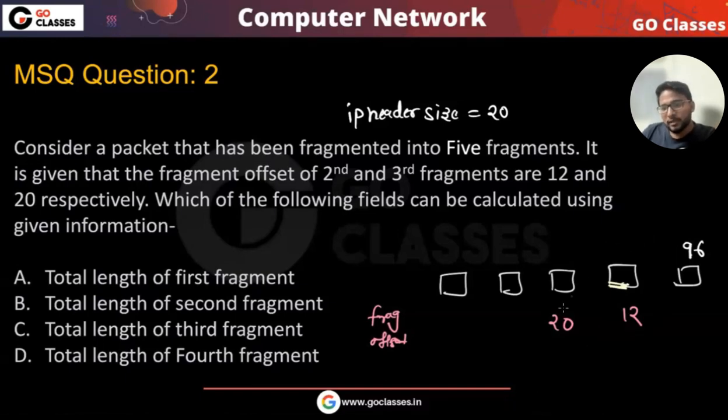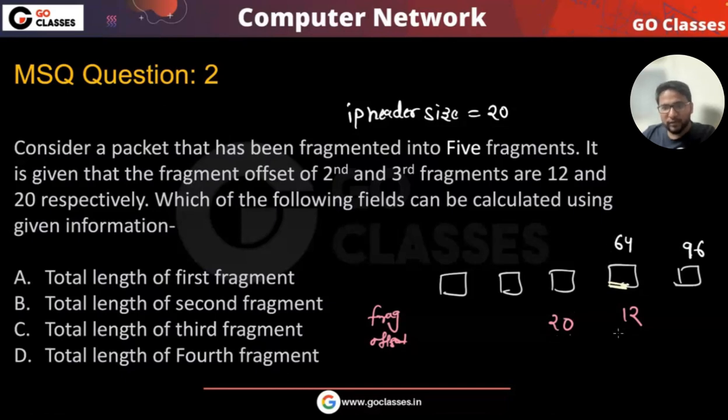See, let's just see. This is 20, which means it is following 20 into 8. 20 into 8 is 160. So the total is 160 bytes. This is 96. So what will it be? 160 minus 96, isn't it? It will be 64, right? Is this okay to everyone? That is how we can calculate the total length of this also. This is 64. You need to add 20 for the total length. But anyway, this 64 is okay to everyone.